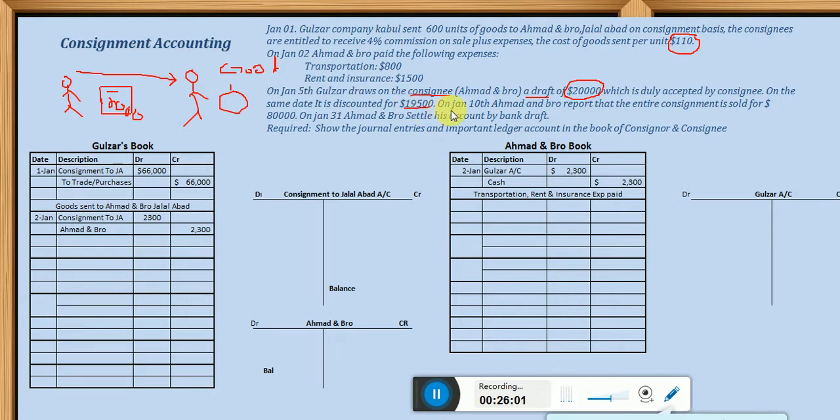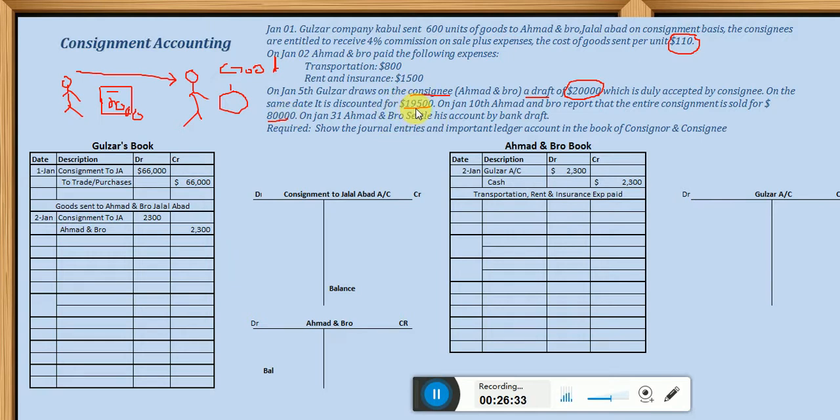On January 10th, Ahmad and Bro report that the entire consignment is sold for $80,000. Now Ahmad and Bro sold the goods, and the amount is $80,000, the entire consignment, sold by Ahmad and Bro, the consignee, right? So now we are recording this transaction. Before this transaction, we have to record the draft.